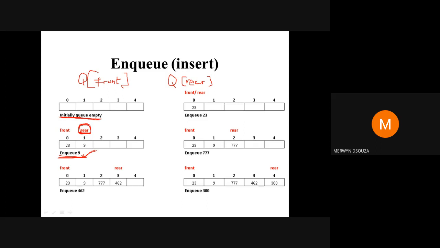When the queue is empty, obviously you're going to insert using rear, but you need to set the front pointer also, because this element is the last element and also the first element. So insertion in a queue is always done at the end of the queue.